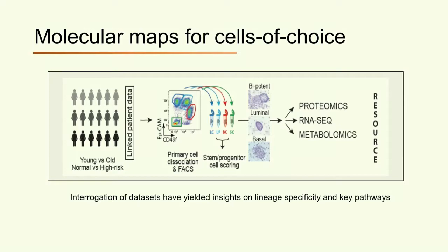More recently, we have been able to gain molecular insights into these disease-relevant cell populations. In collaboration with our clinical colleagues, we have access to diverse primary breast specimens and have generated molecular maps on refined cell populations. This has produced a discovery resource for breast biology and breast cancer communities. We have uncovered unique lineage features, molecular signatures for cells of interest, and key pathways that are potential drug targets.